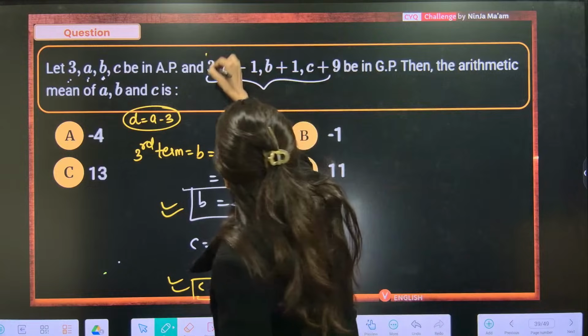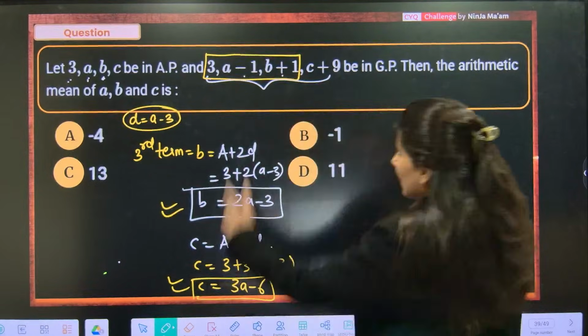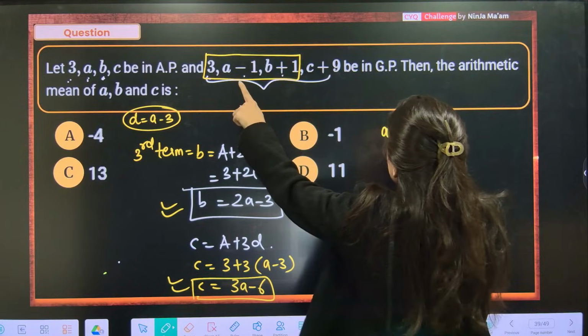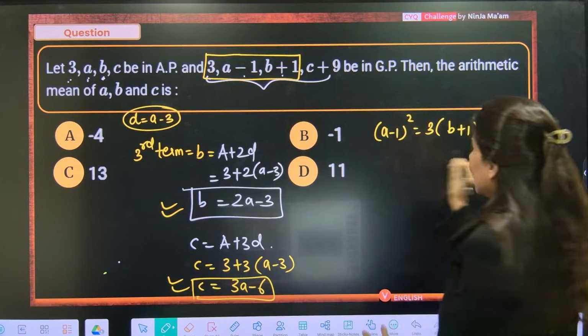Make the first 3 terms: these are the first 3 terms, 3A minus 1, B plus 1. Apply the GP condition on just these 3 terms. So the middle term squared is equal to the product of the other two. Okay, now put in the values.